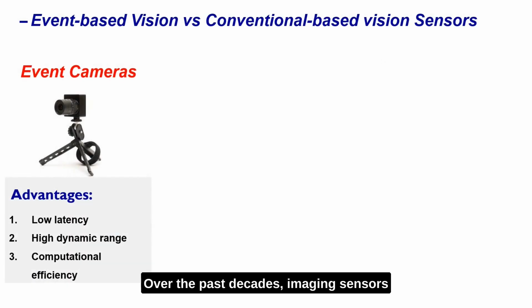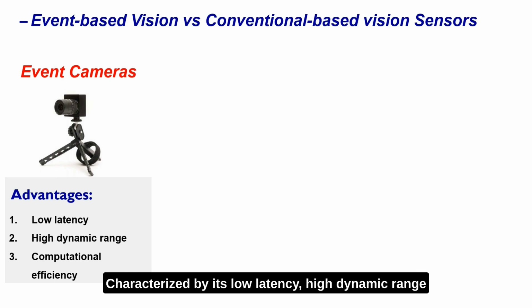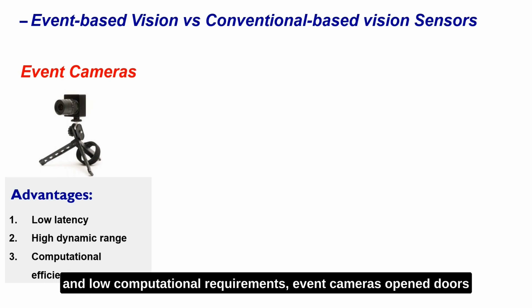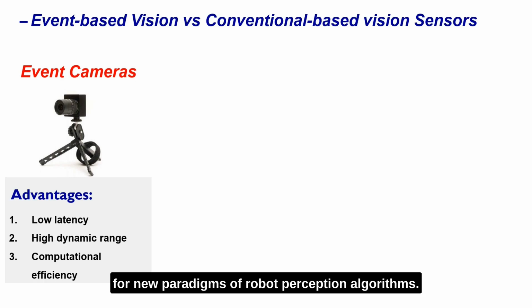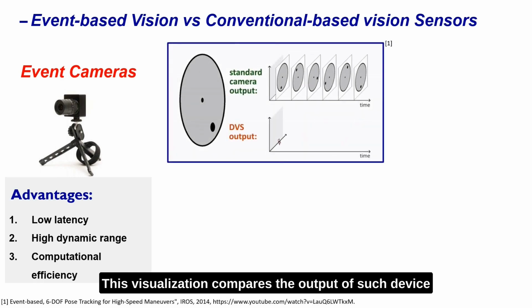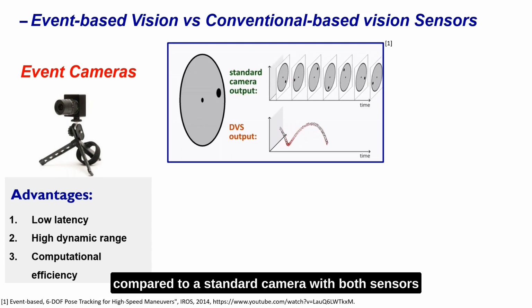Over the past decades, imaging sensors have evolved at a rapid pace. The event camera is a bio-inspired technology that mimics the human eye and addresses the limitations of conventional imaging sensors. Characterized by its low latency, high dynamic range, and low computational requirements, event cameras open doors for new paradigms of robot perception algorithms.